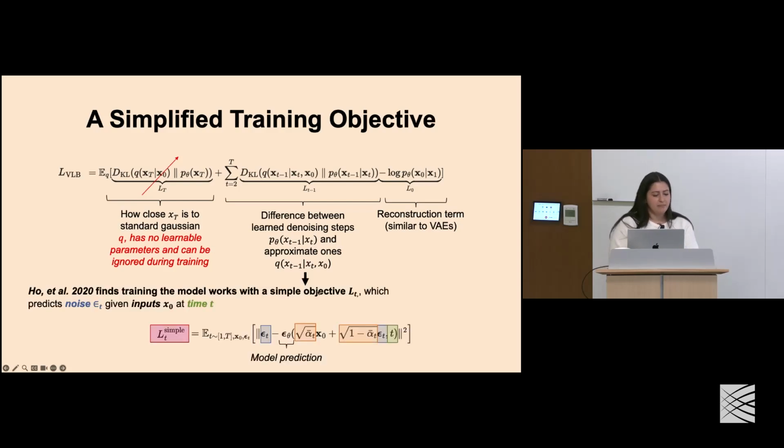Now, what happens is in this paper from Ho et al. in 2020, they find that we can train models by deriving a simple objective, here denoted L_t simple, that just works given this following equation. And what they do in this paper is that they reparameterize this term here in order to just be predicting the noise being added at each time step t, given your inputs.